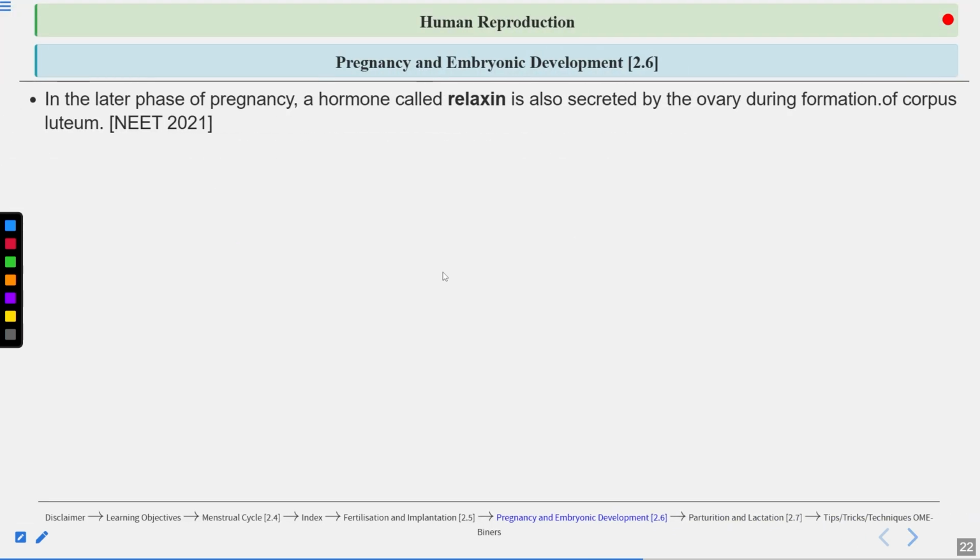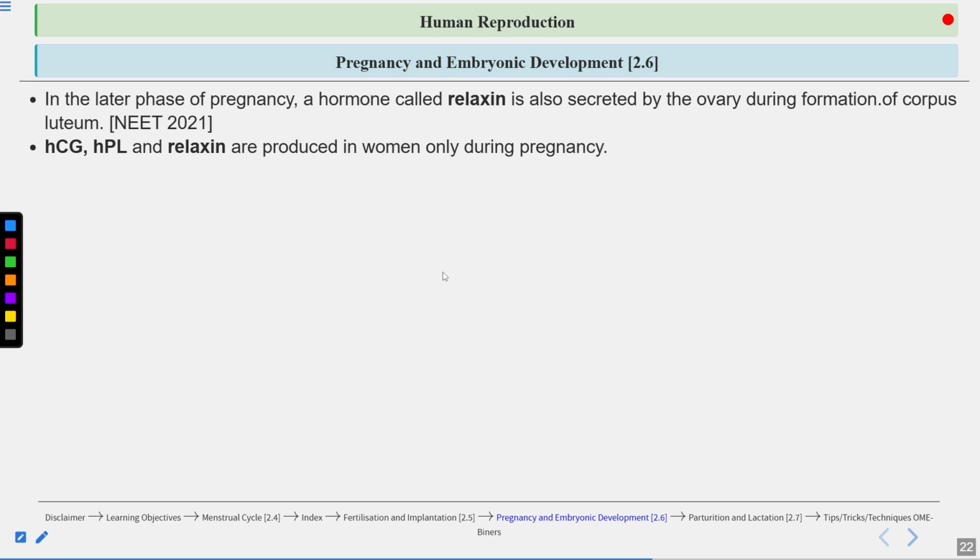Now, another hormone is released in the later phase of pregnancy. This hormone is known as relaxin. This is produced by the ovaries. Clear? So, in the later phase of pregnancy, a hormone called relaxin is also secreted by the ovary, during the formation of the corpus luteum. So, this relaxin is basically released by the corpus luteum in the ovary.